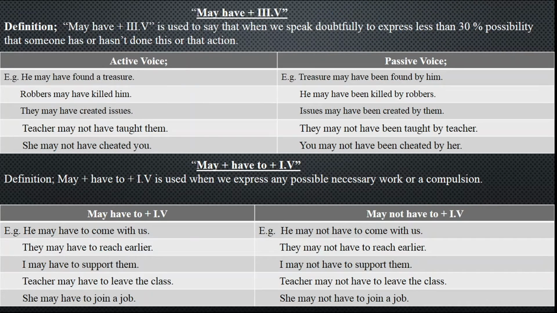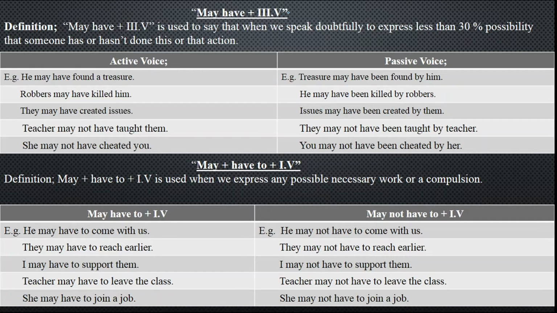Now we have got the structures regarding may. What is difference between structure and modal auxiliary? Modal auxiliary verb is alone used, as we discussed in the usages. Structure means formula wise, with may, like may have plus third form, may be plus ing form. These all are known as the formulas to be discussed.